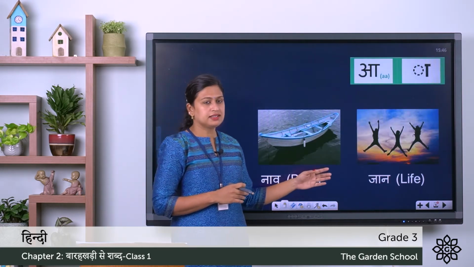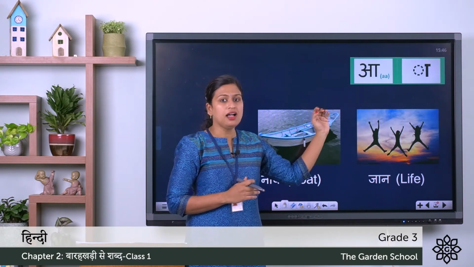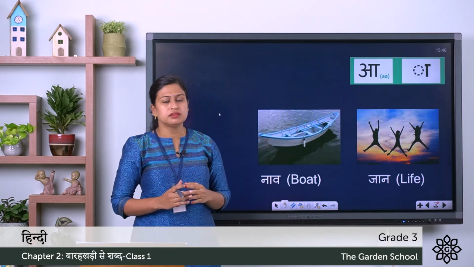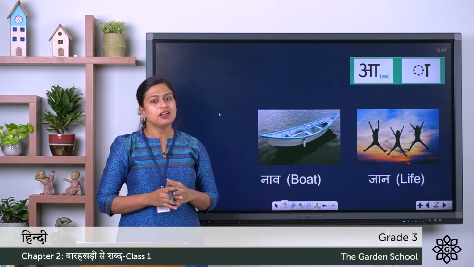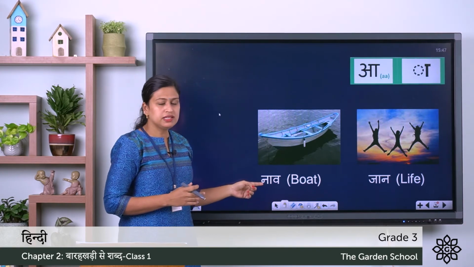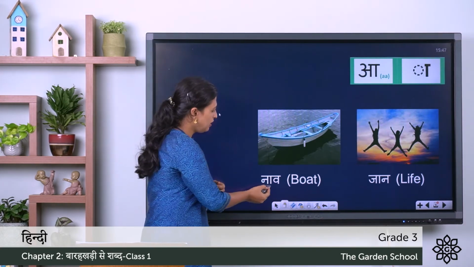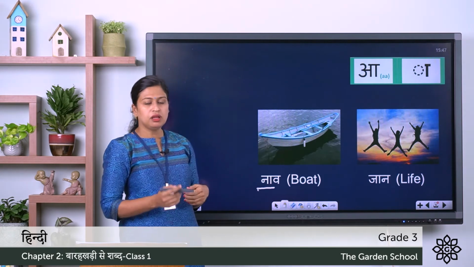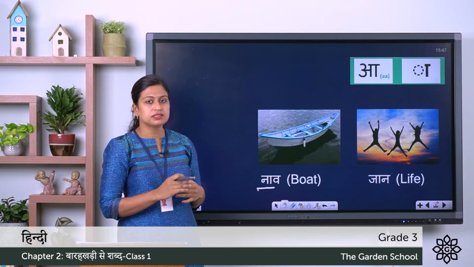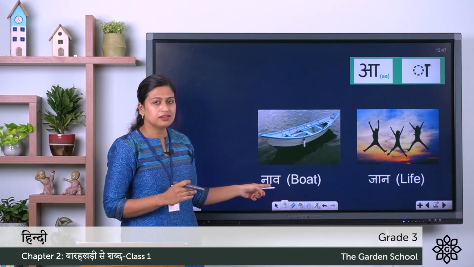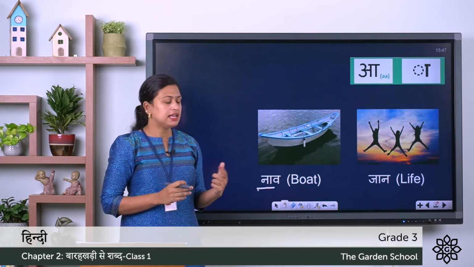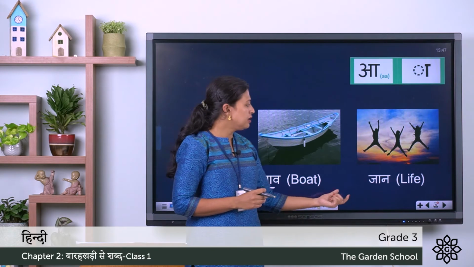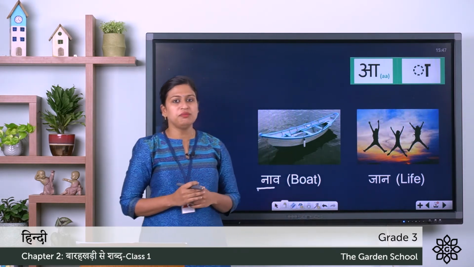Now, the next one is the second swarakshar, that is A and its symbol. So, we write a standing line and on the top a sleeping line. Now, let us see few words. The first one is now. So, here you can see we are using A symbol with the consonant na. So, na is the Vyanjanakshar and we are using the symbol of A, that is a standing line and on the top sleeping line. The word is now, meaning boat. Next one, Jan. Jan means life.